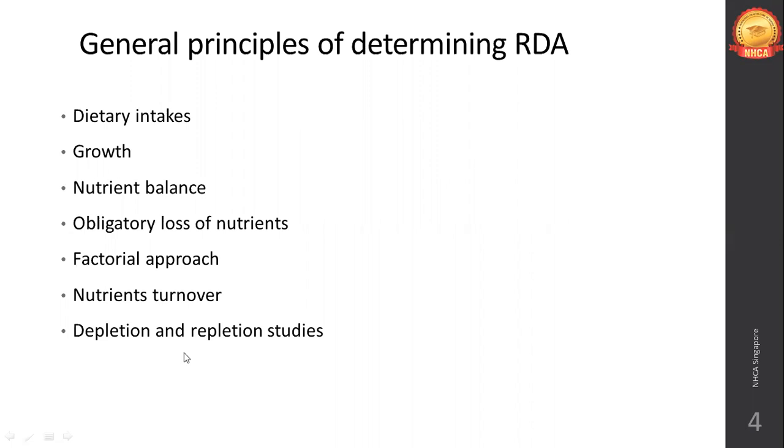These are the tried and tested things which we do in healthcare. We know the depletion result and how to replenish the body in that nutrient, how long it will take, and exactly how much you should give to the patient so it is tolerable and you can achieve health. So that is depletion and repletion studies.